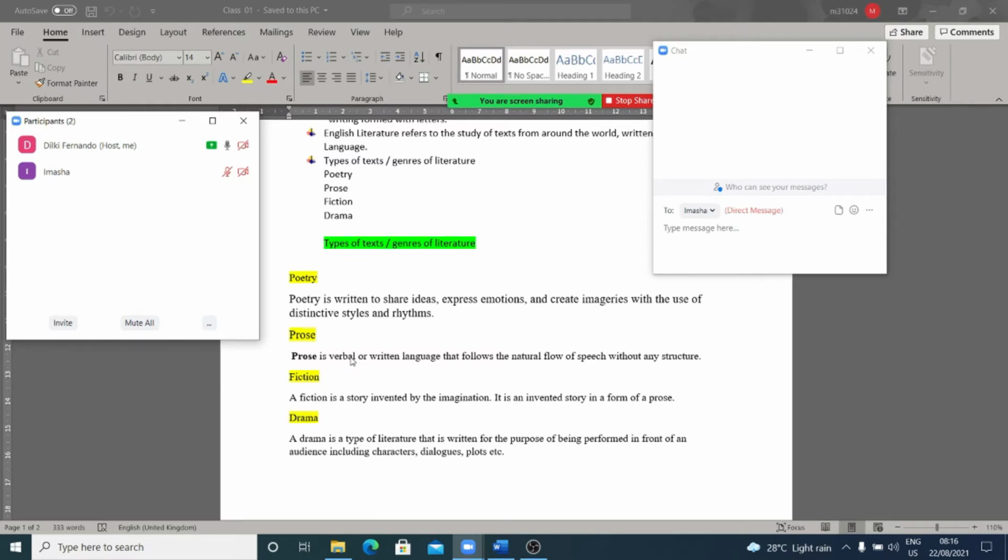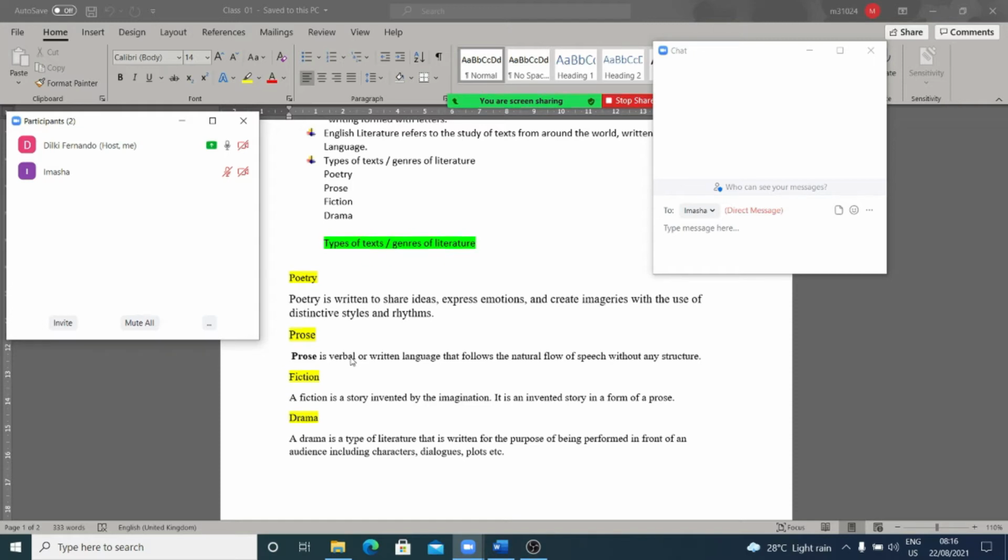It follows a natural flow of speech. It doesn't have any structure. Most short stories are also in the form of prose, right? Everybody can read it, everybody can understand it. So in prose we find dialogues, right? But without any specific structure, right?